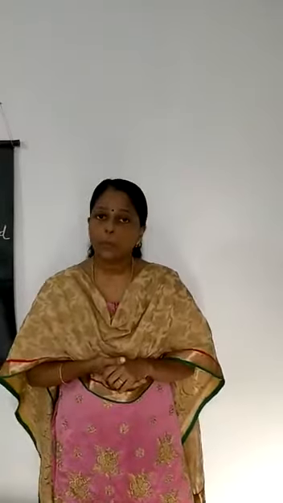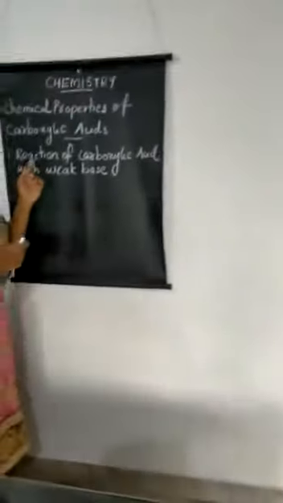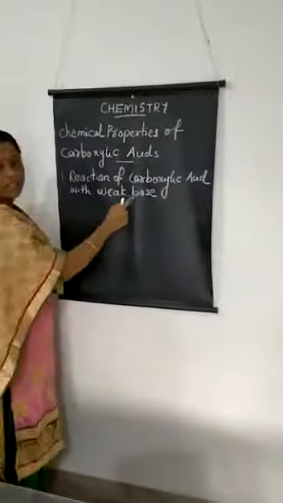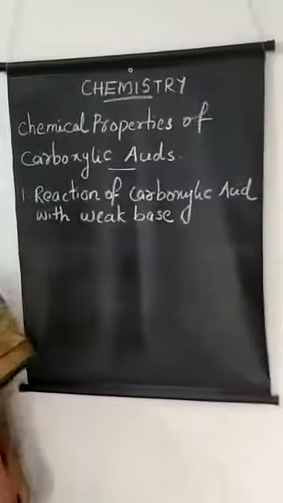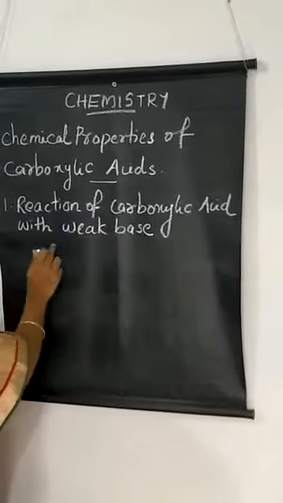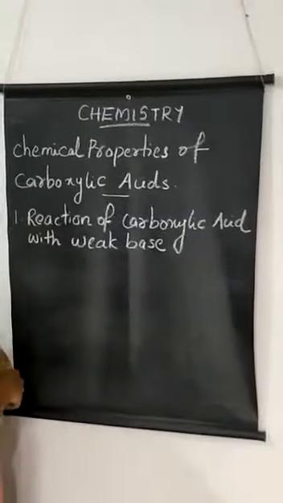All these you have studied in your lower classes. Today we are going to study about important chemical properties of carboxylic acid, in which we are going to study about reaction of carboxylic acid with weak base. Then I am going to explain this reaction with the help of an experiment. All of you watch carefully.